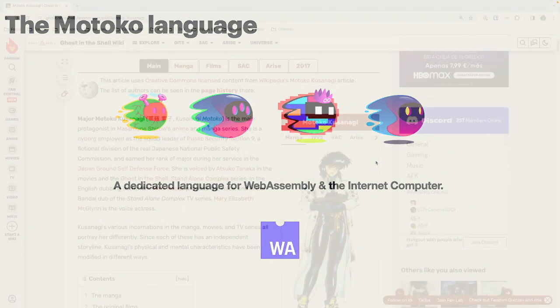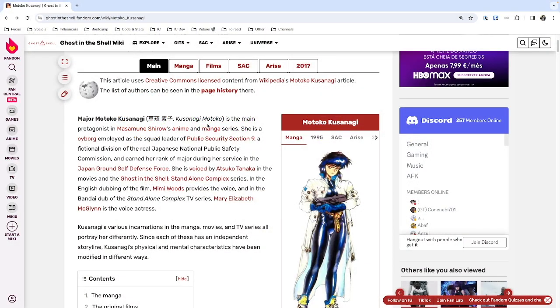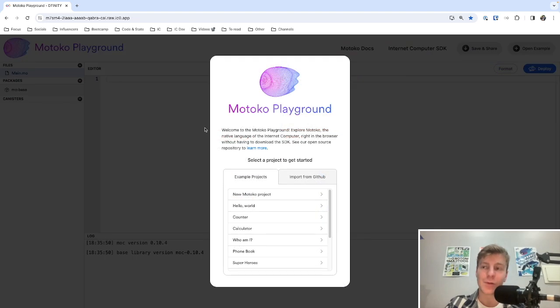Oh, in case you're wondering where the name Motoko comes from, I'll let you have a look at the Ghost in the Shell wiki, Motoko Kusanagi page. Okay, let's start to write our code and start to build our application.